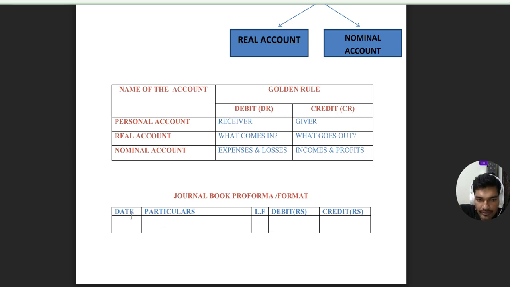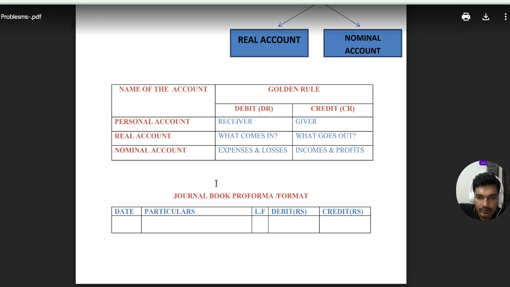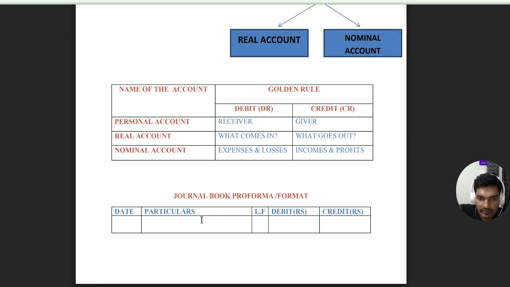The next stage is, we need to write the journal entries in the standard proforma. The proforma is date, particulars, LF meaning ledger folio, debit rupees, credit rupees. So we need to write the journal entry in the particulars column, followed by narration.